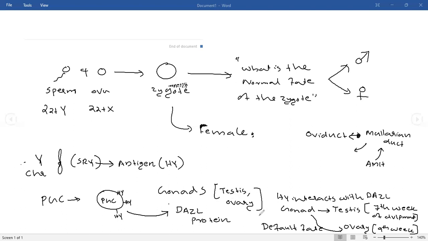They are homologous structures. The mons pubis in the female, which is required to regulate temperature, is equivalent to the scrotum region of a male, which also regulates temperature. In that manner, each and every structure in a female is present in a male. Whenever the development of that structure is restricted due to the presence of anti-Mullerian hormone, then only the development of male structure occurs.